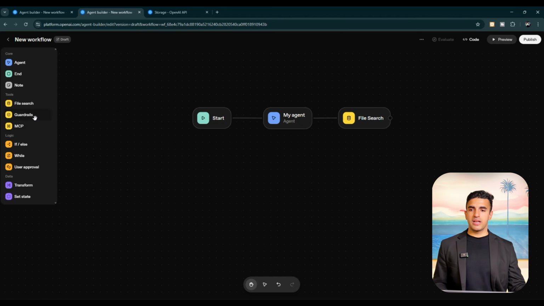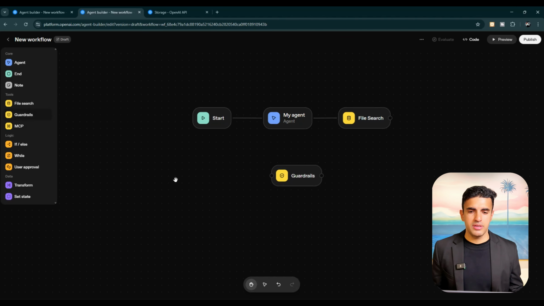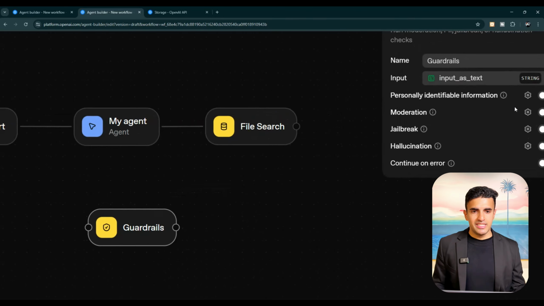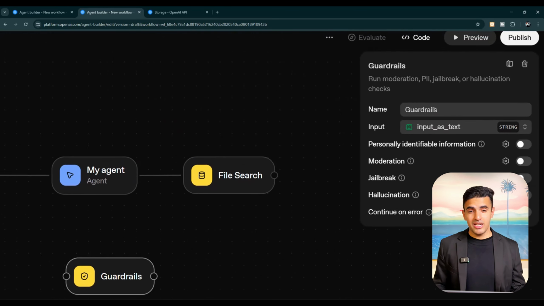Then we have also got a guardrail section. This is super important because obviously you want to make sure your AI agent follows certain conditions. As you can see, we have got input, but we have also got personally identifiable information. What do you want to do with that? Do you want the model to actually be talking about this information, or do you not want that?